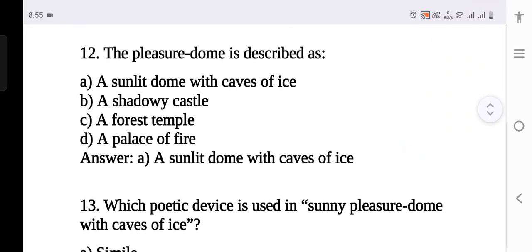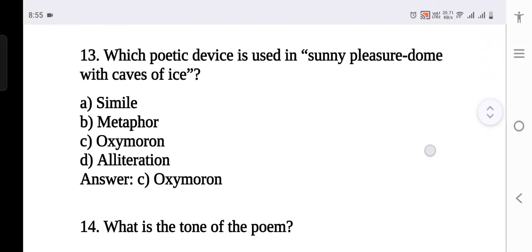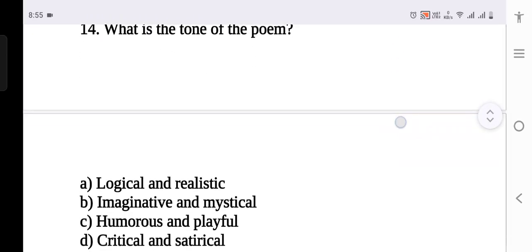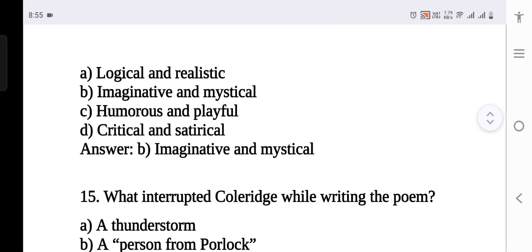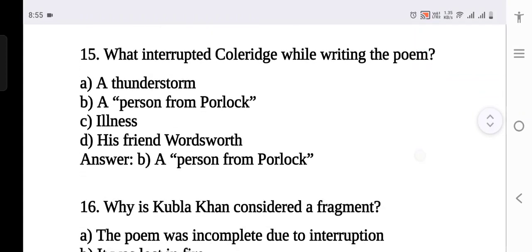The pleasure dome is described as the sunlit dome with caves of ice. Which poetic device is used? Sunny pleasure dome with caves of ice, that is oxymoron. What is the tone of the poem? Very important, imaginative and mystical. What interrupted Coleridge while writing the poem? The person from Porlock.